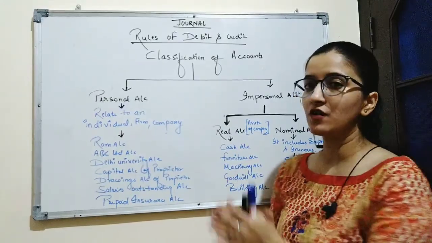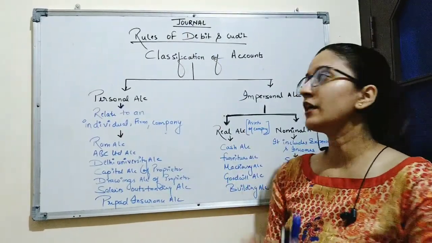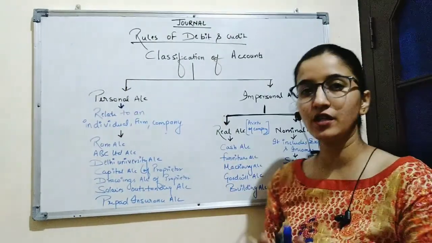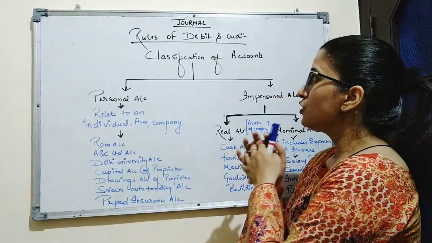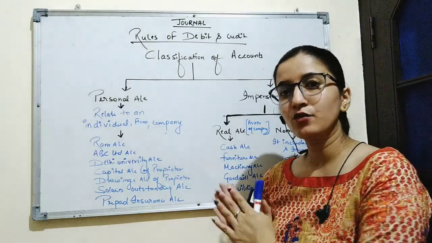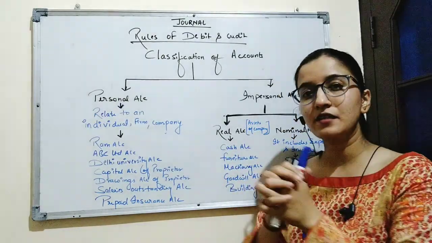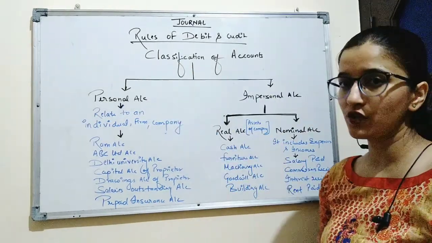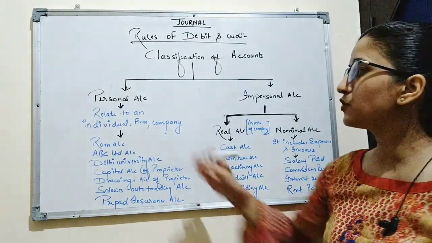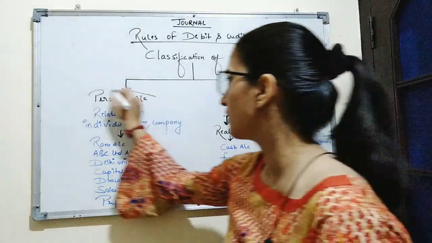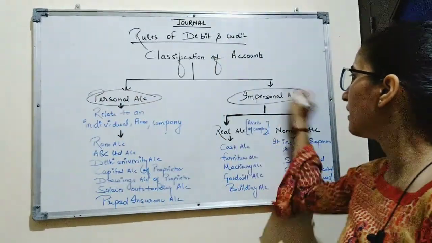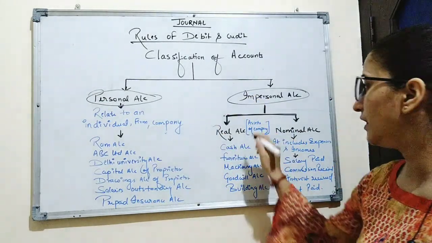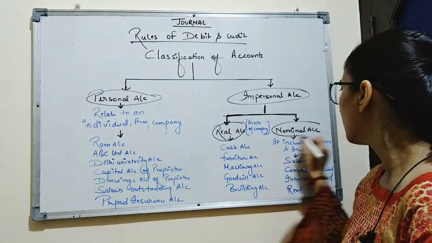So, while recording the transaction in journal, certain rules of debit and credit are to be followed to post the transaction in journal. To understand the rules of debit and credit, it is important to know the types of account. So here is some classification of accounts. As we know, there are 2 types of account. First is personal account, second is impersonal account. Now, impersonal account is further classified into real account and nominal account.